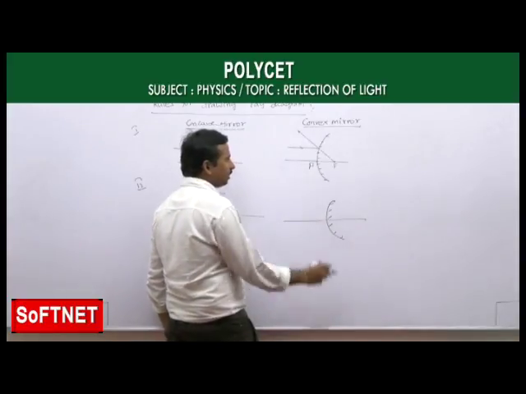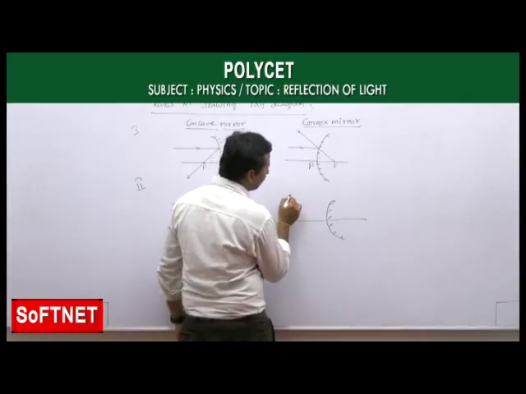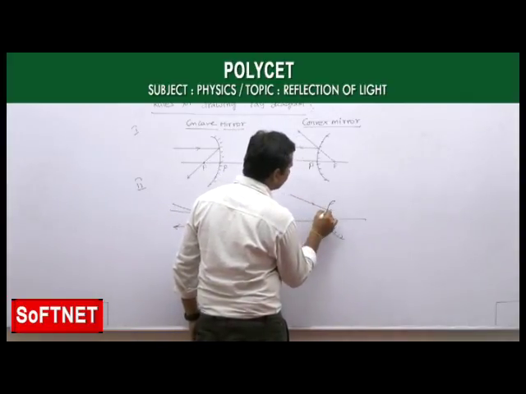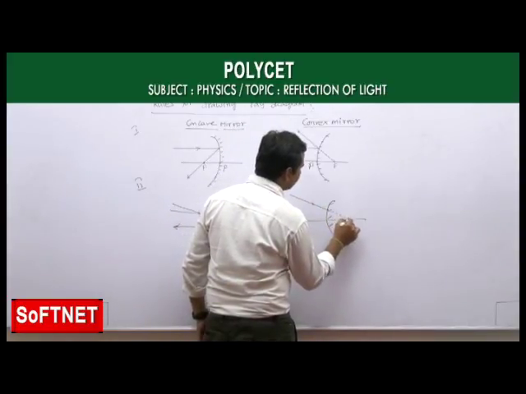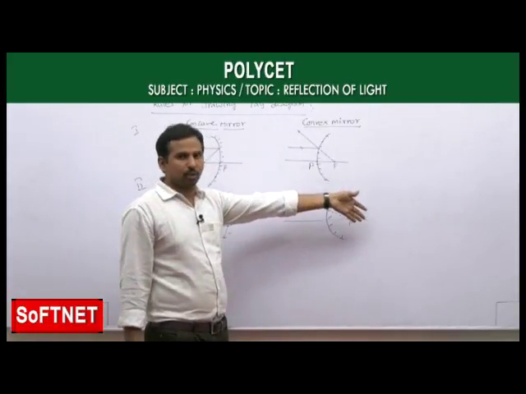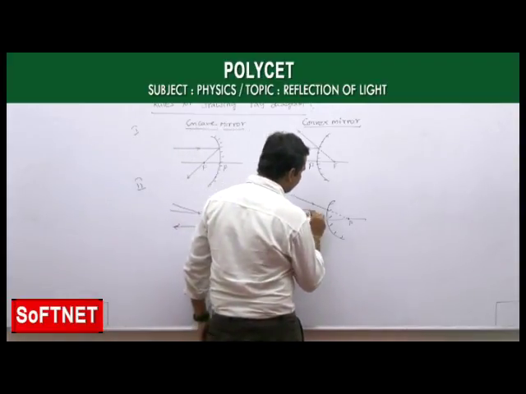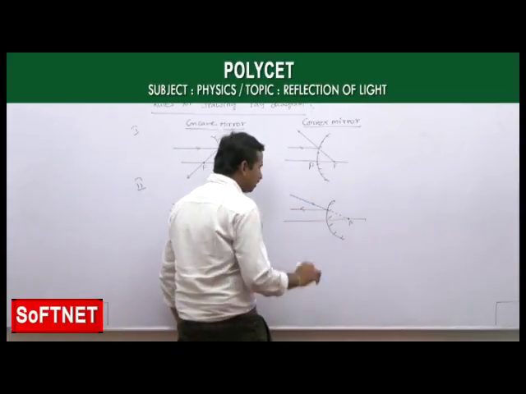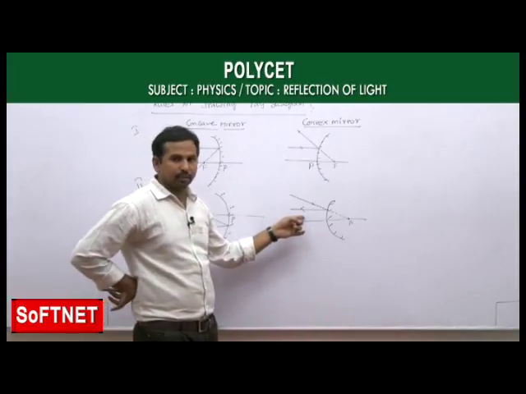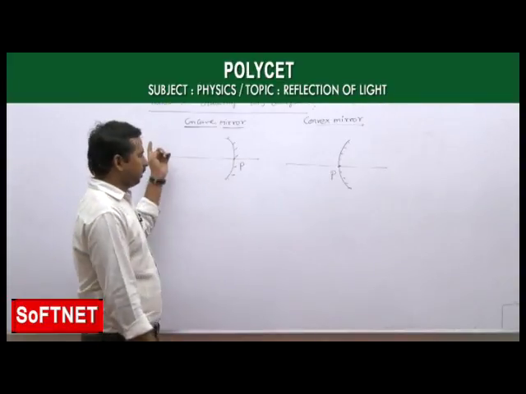Okay, as it has a virtual focus, now we are taking the light rays that appear to be passing through the focus, like this. Means the light ray is going towards the focus here. After reflection from the convex mirror, the light ray passes parallel to the principal axis, like this. This is our rule 2. Now we will see rule 3.